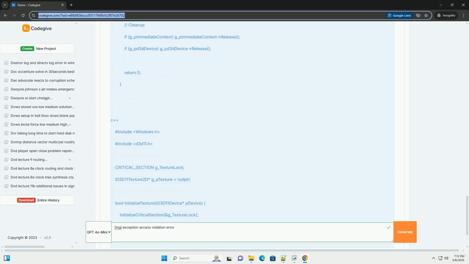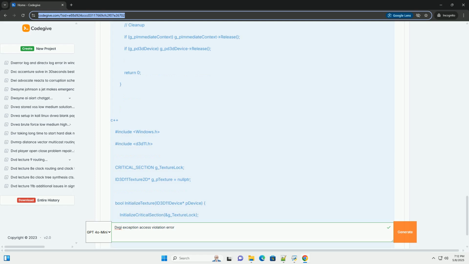Resource alignment. Some resources, for example constant buffers, require specific alignment in memory. Ensure that your data is properly aligned. Use the __declspec(align(16)) attribute in C++ to ensure proper alignment.